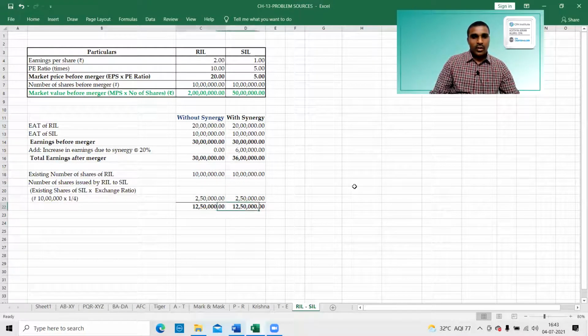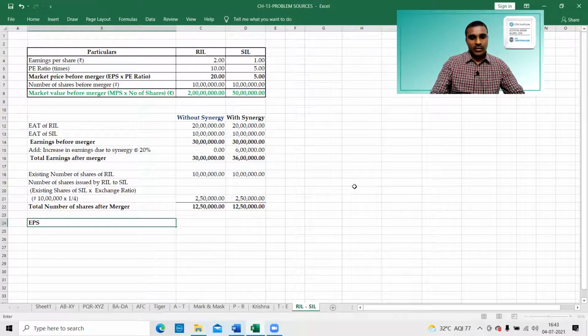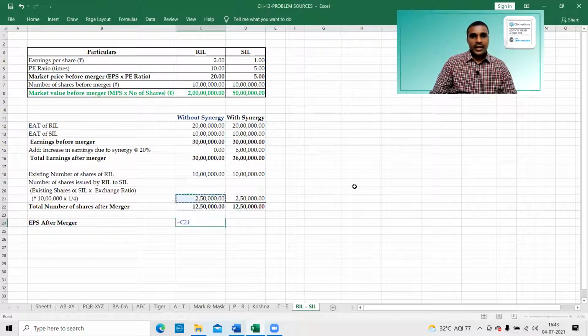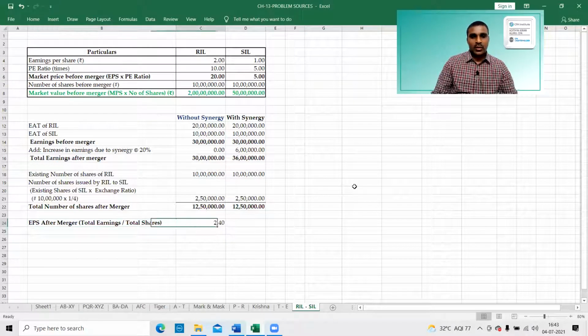So, total number of shares after merger. Next, EPS after merger. So what is the EPS? Earnings we have 30 lakhs divided by number of shares. Total earnings divided by total shares. We get 2.40 and 2.88. We have the earnings per share.